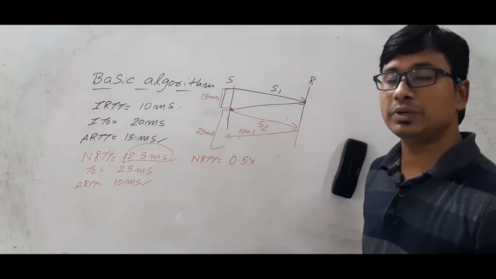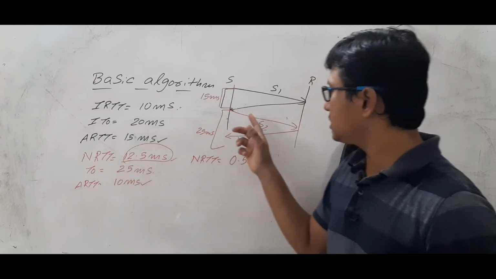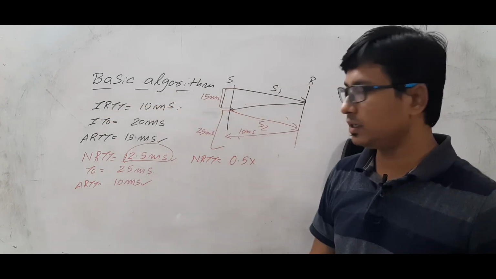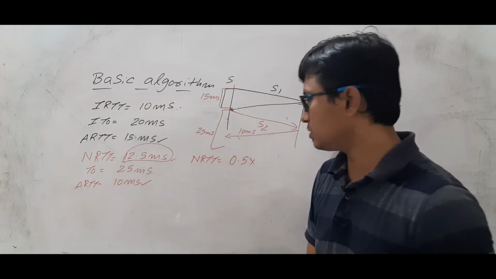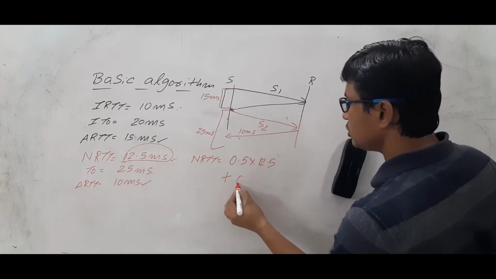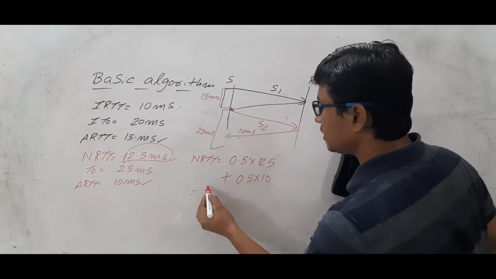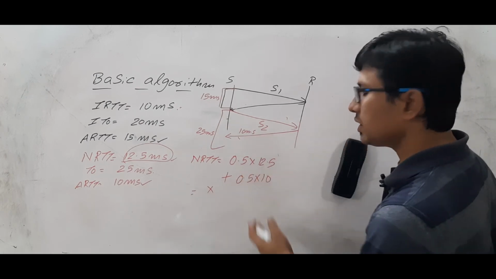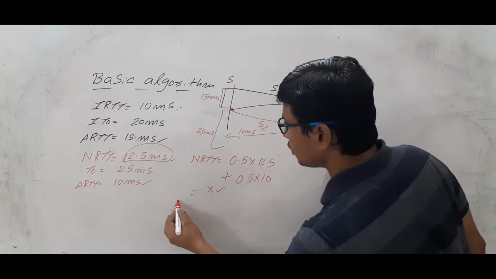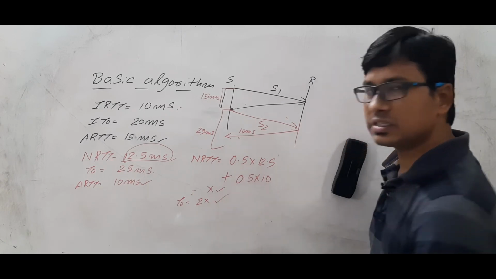Please remember this. This is what you computed for this segment. Initial means the value you computed for this segment, and actual is what happened. So 0.5 into 12.5 plus 0.5 into 10. Whatever value you get, let's take that you got some x. You can compute it. Is it clear? So next you will keep the timeout timer as 2x. Again you will send the segment.